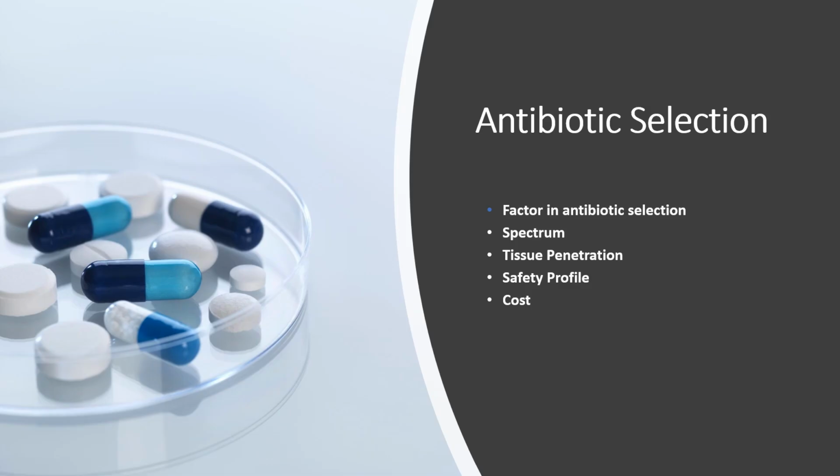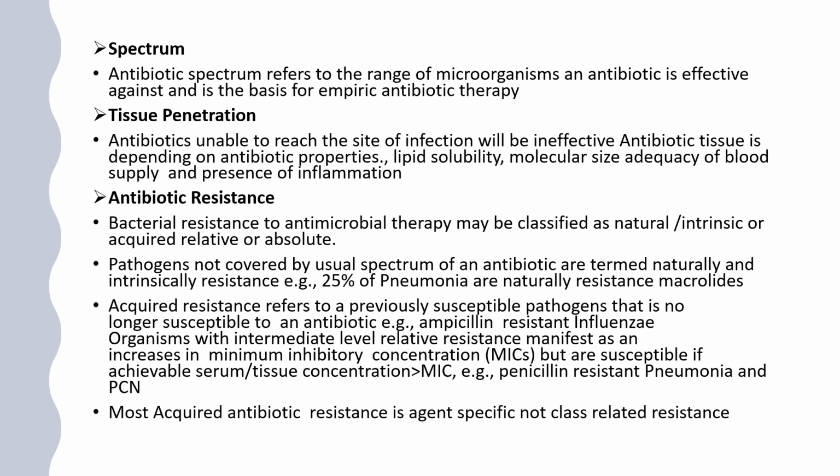The antibiotic selection should be based on spectrum, tissue penetration, and safety profile. Spectrum refers to the range of microorganisms that an antibiotic covers. Tissue penetration refers to the ability of the antibiotic to reach the site of infection.